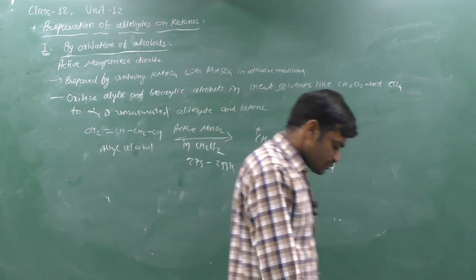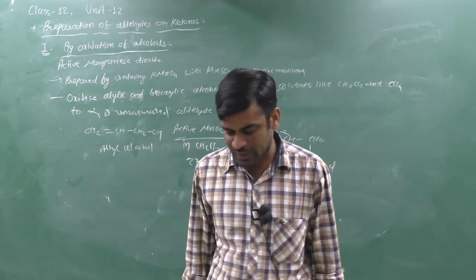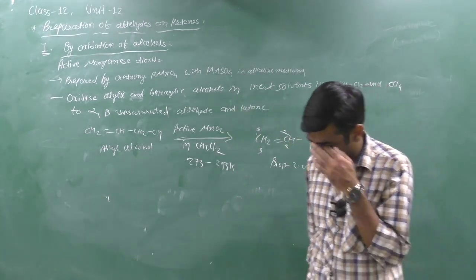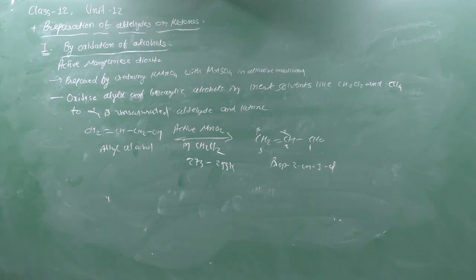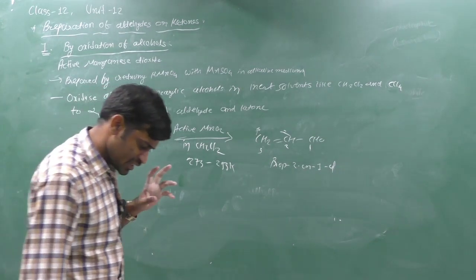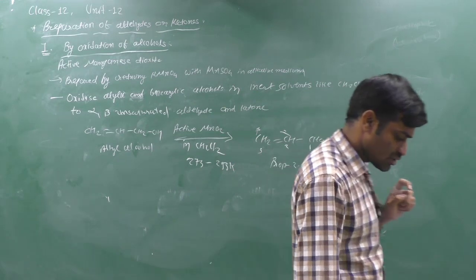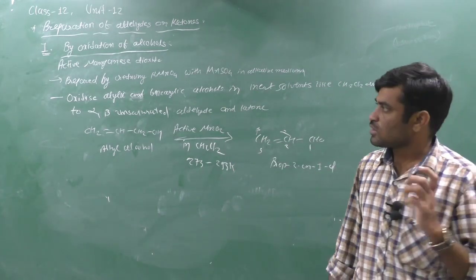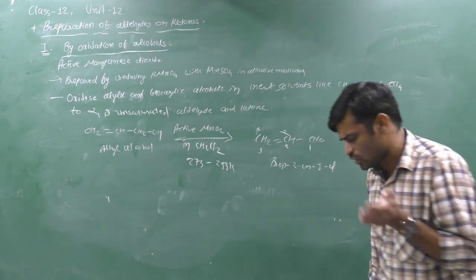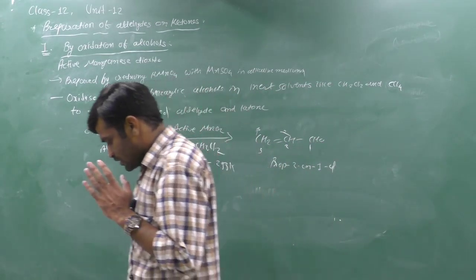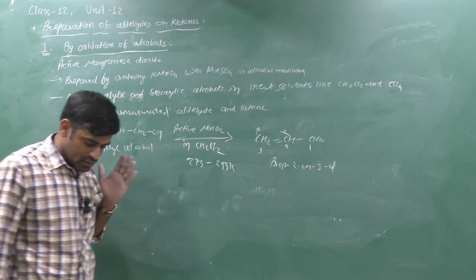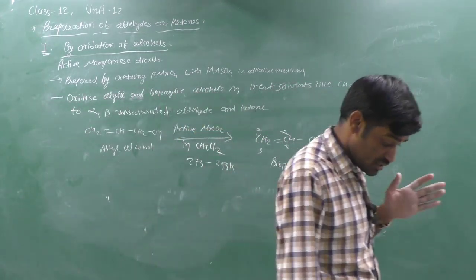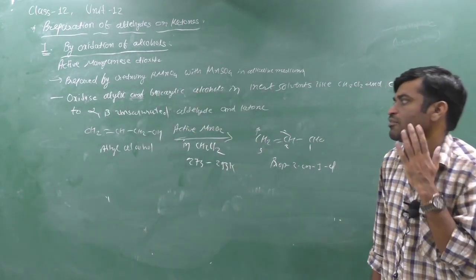So here we studied the first method to prepare aldehydes and ketones from alcohol: primary alcohols on mild oxidation give aldehydes, and secondary alcohols on mild oxidation give ketones. The reagents you can use are K2Cr2O7/H2SO4, Sarett's reagent, PCC, PDC, Jones reagent, and active MnO2.